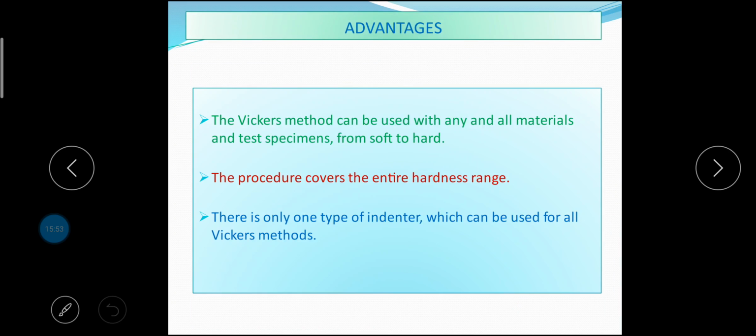Next, let us discuss the main advantages of Vickers hardness test. Constant hardness value for homogeneous materials regardless of the size of load applied. It is suitable for testing small parts, thin plates, metal foils, electroplated layers and non-metallic materials such as glass. It can be used for extremely soft and hard materials. The test is accurate and reliable. The procedure covers the entire hardness range. There is only one type of indenter which can be used for all Vickers methods. This is all about advantages of Vickers hardness tester.